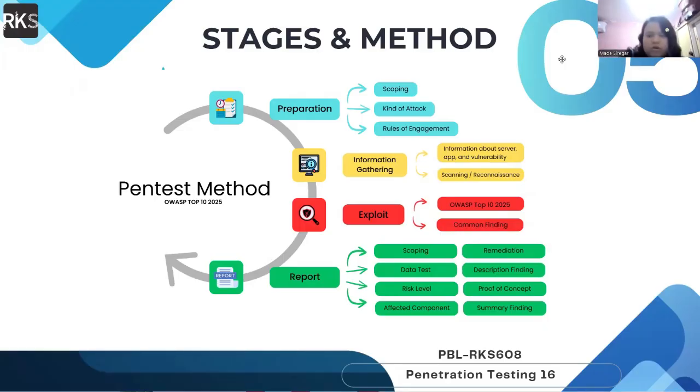We use four main stages in our pentest method. First is preparation, where we define the scope, type of attack, and rules of engagement. And then information gathering, where we collect data about the server, application, and vulnerabilities through passive and active scanning. And then the next is exploitation, where we simulate the real attack based on OWASP Top 10 2025 and common findings.